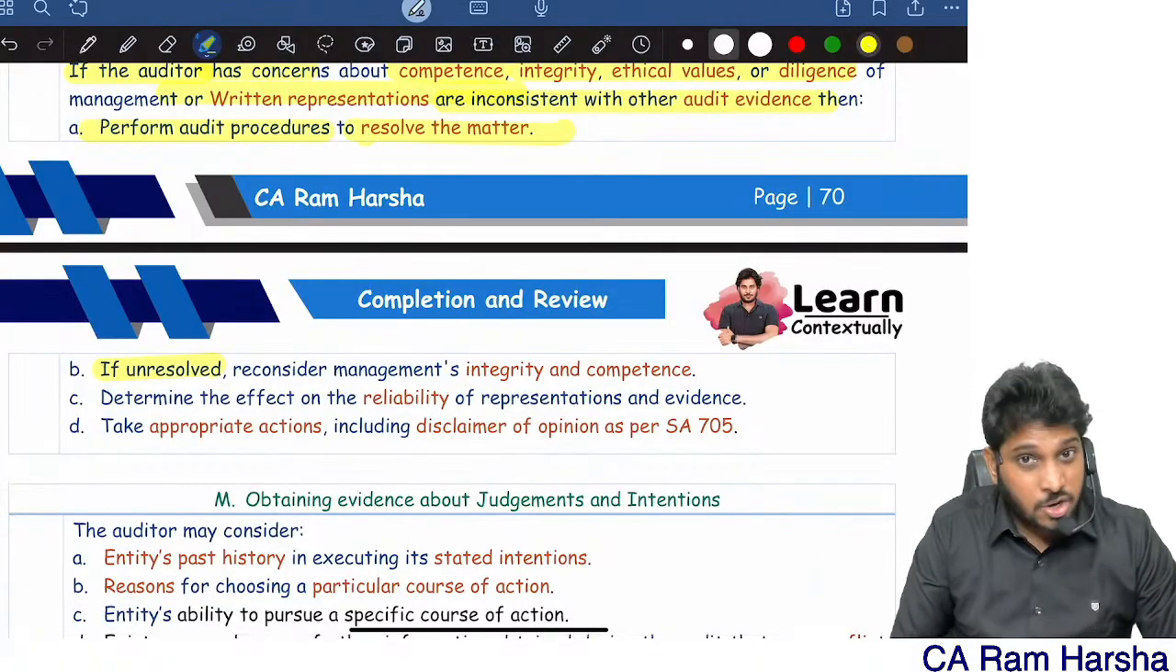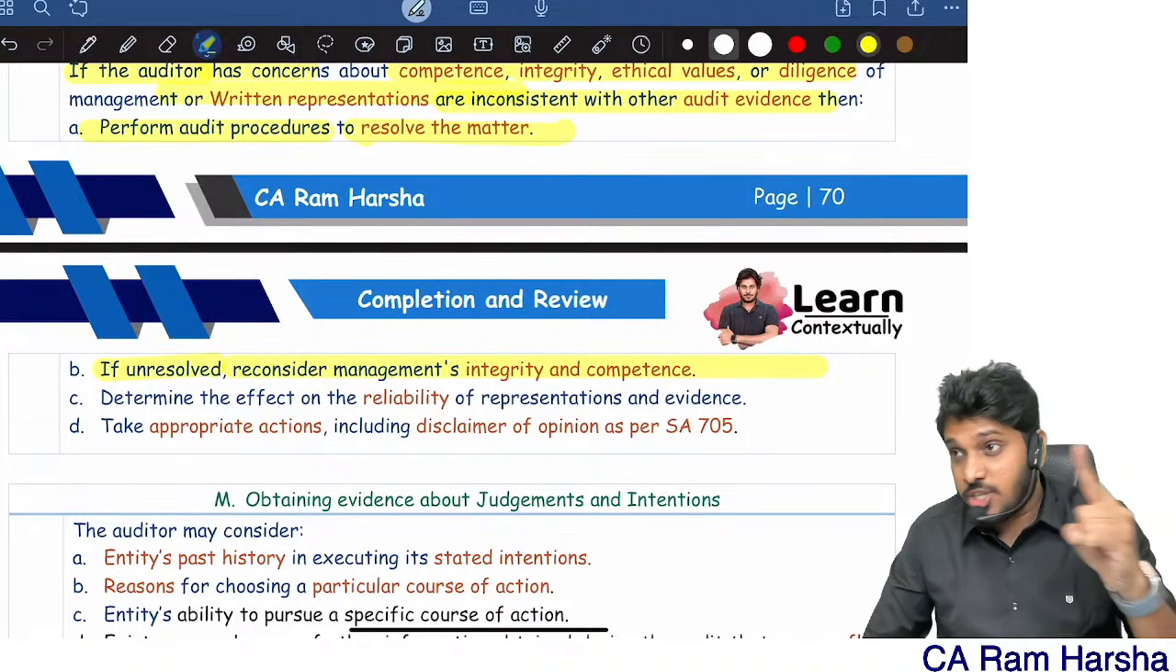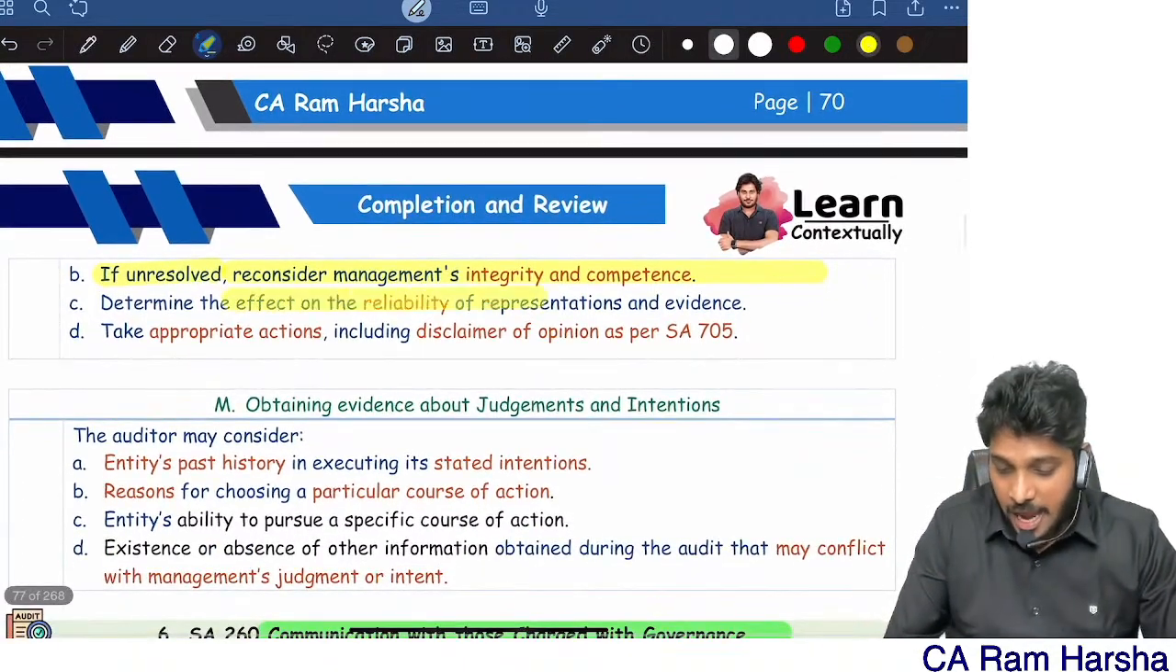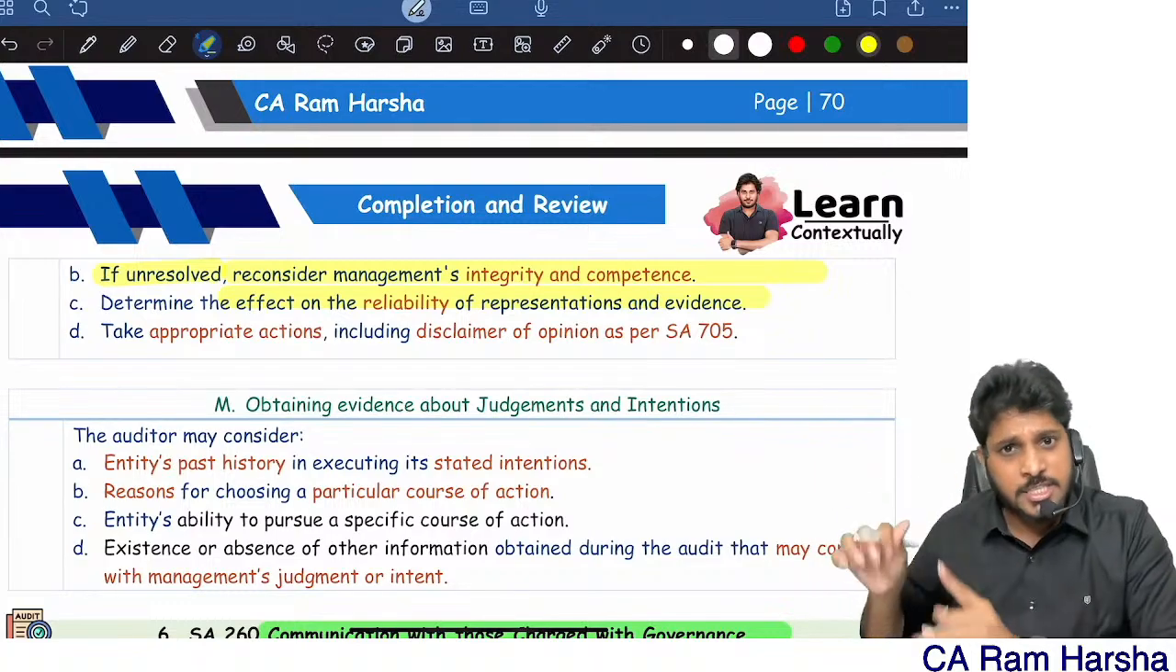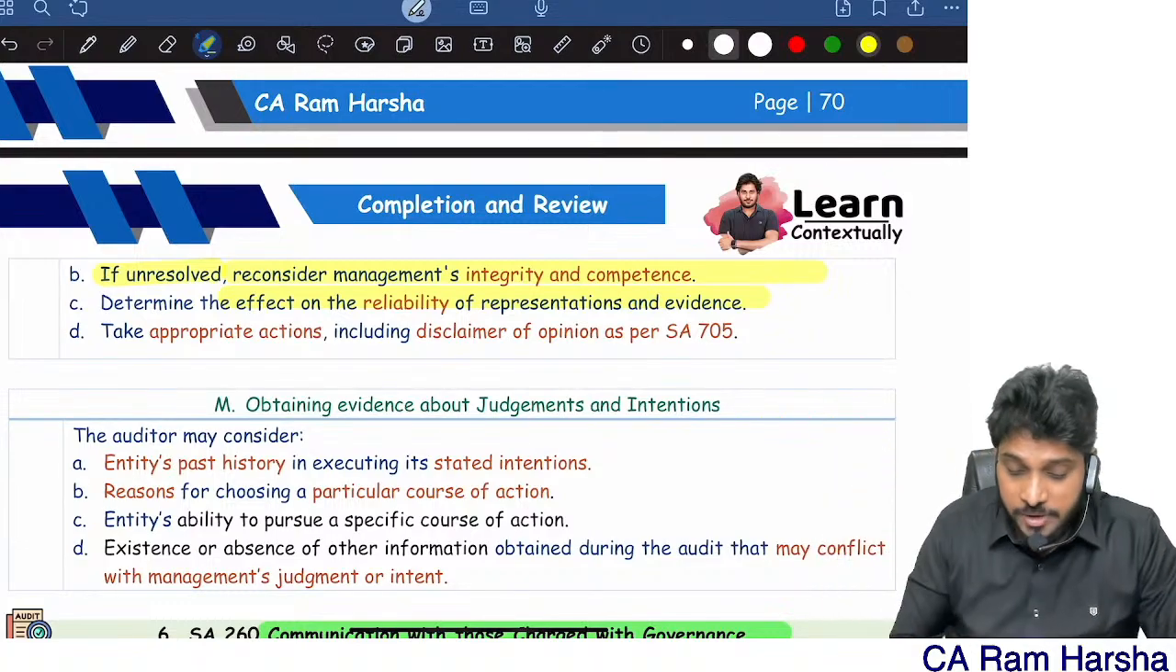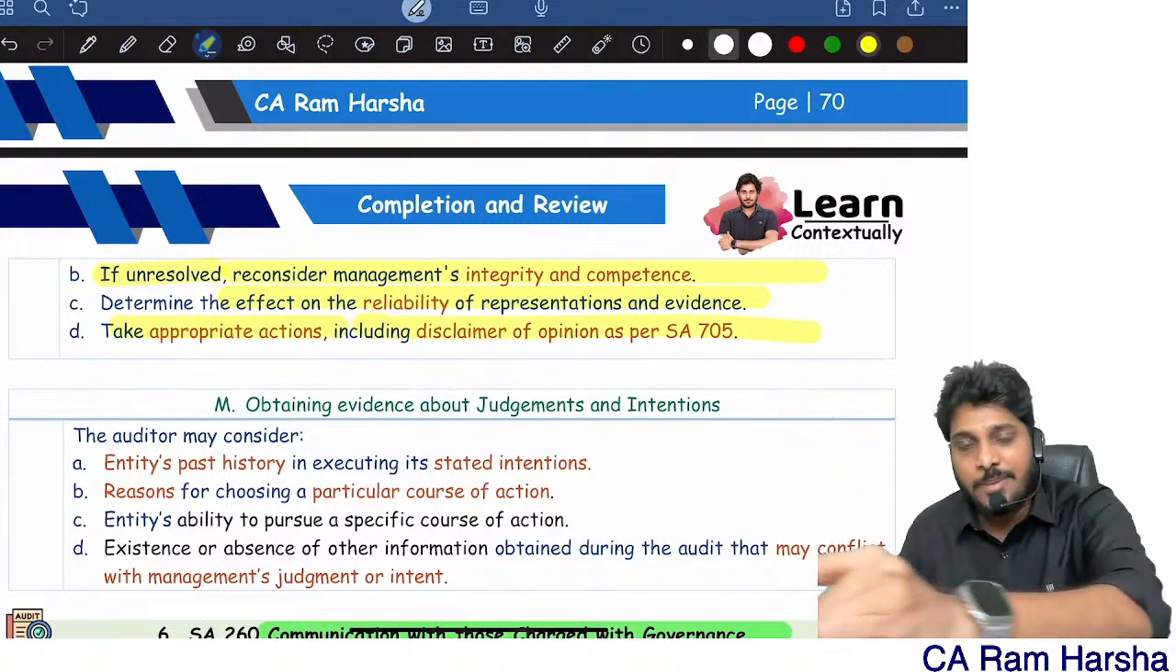If at all still not resolved, I will once again check, are they honest and competent, and I will check the reliability of other representations. They gave all these to some other representations, that reliability also I will check, and I will take appropriate action, including disclaimer of opinion.